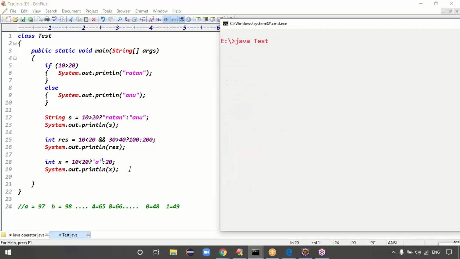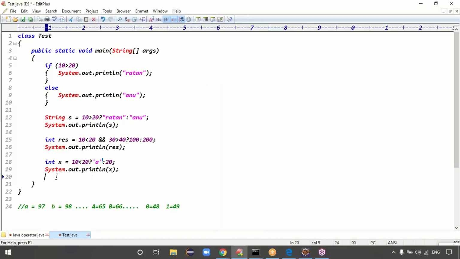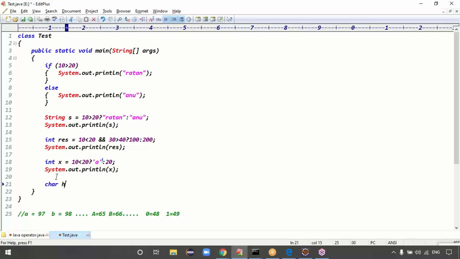If you want, you can run this. So we got the output: 97, right? Exactly. But in the second case, I can write the character ch equal to 10 less than 20 question mark, otherwise 10 greater than 20 question mark. 10 greater than is the condition. True means I can take the 97, like a character such as b here. False means I can take a value like 100.